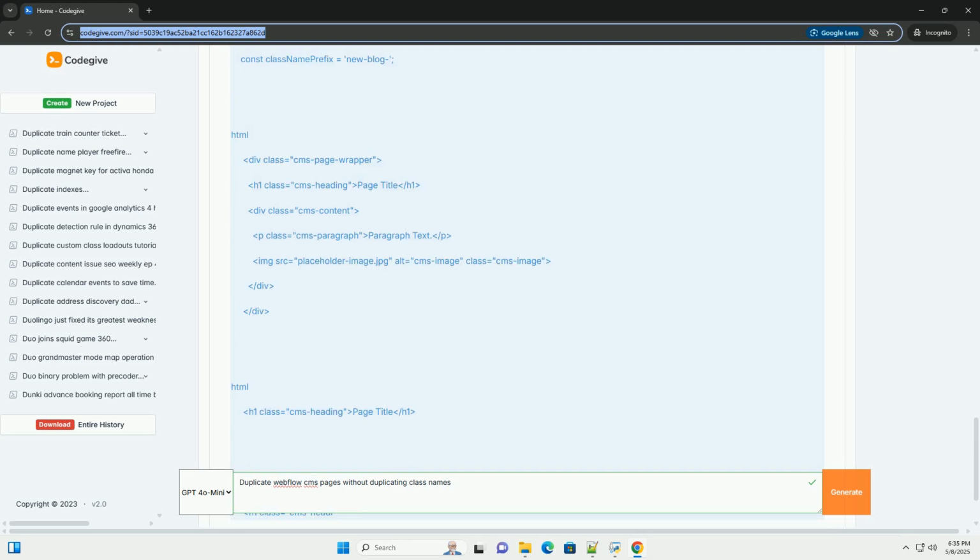Cloning the source container: sourceContainer.cloneNode(true) creates a deep copy of the source container, including all its child elements and attributes. Processing the cloned container: processElements(clonedContainer) is called to recursively traverse the cloned container and replace all the class names.